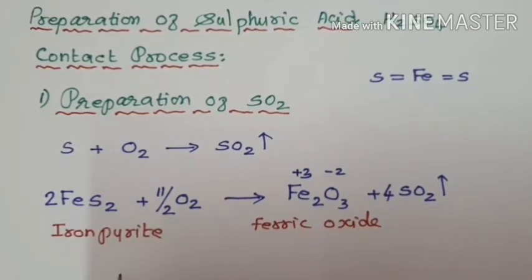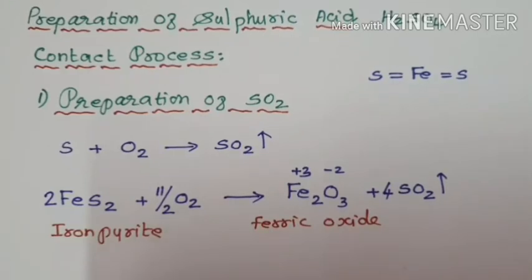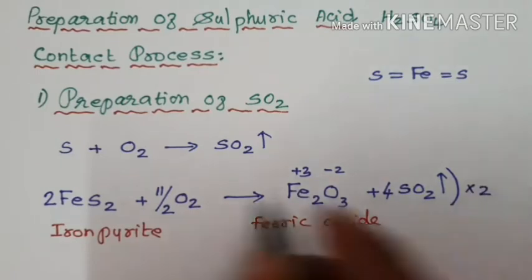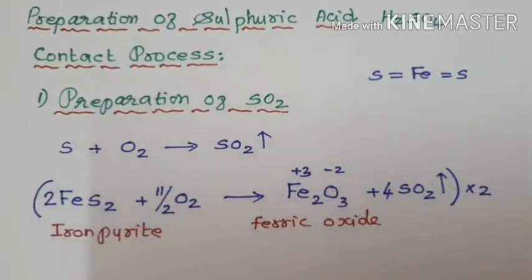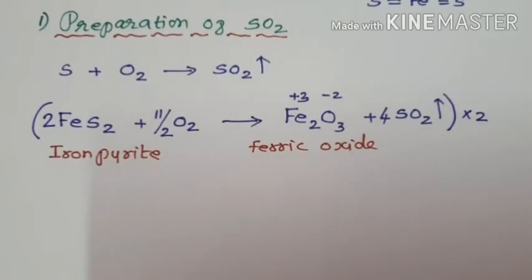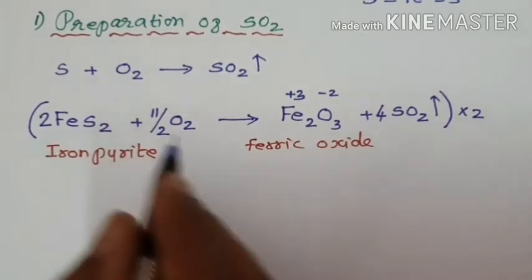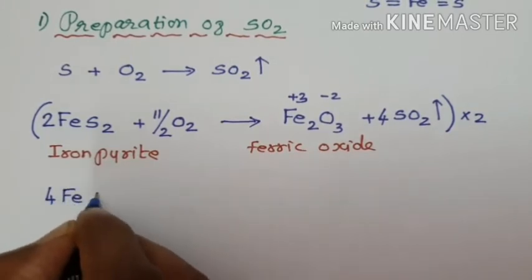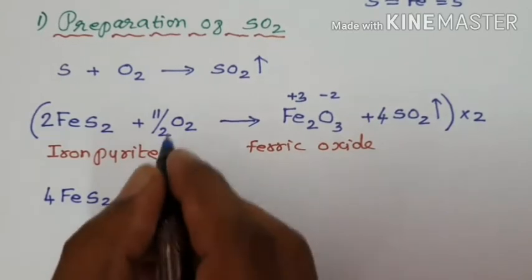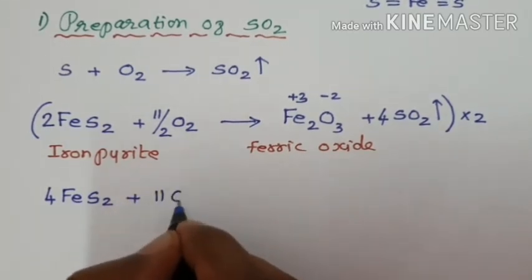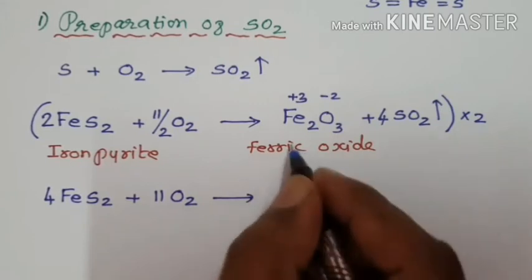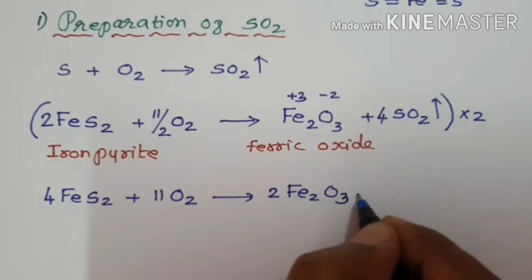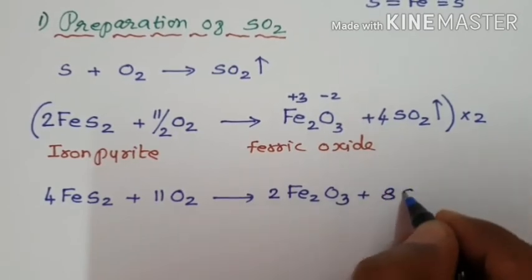To cancel the fraction, multiply the whole equation by the denominator. So you will get the final equation. What is your final equation after multiplication? Multiply the whole equation by 2. 4 FeS2 plus 11 O2 gives 2 Fe2O3 plus 8 SO2.